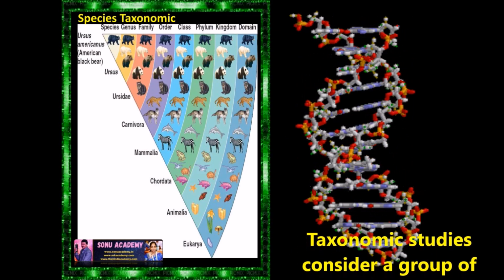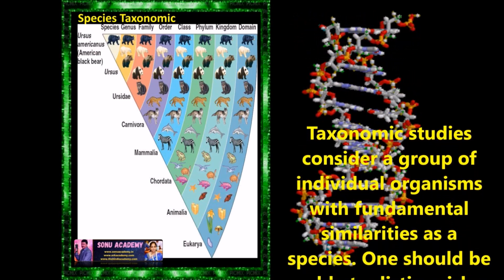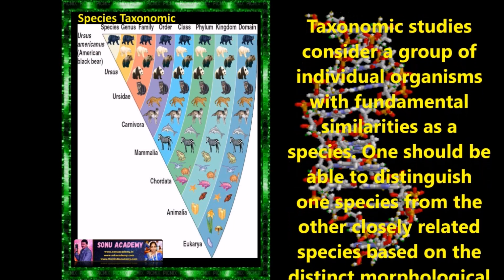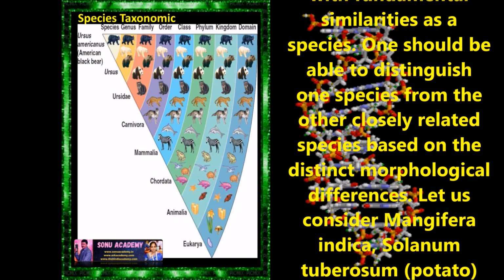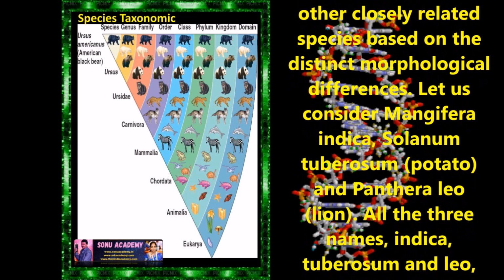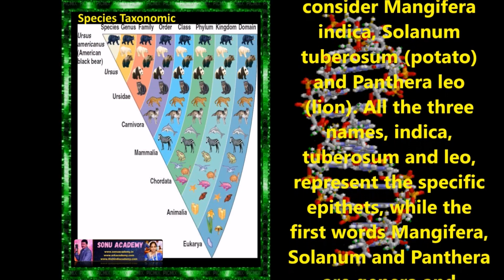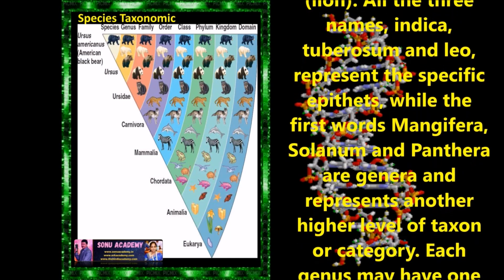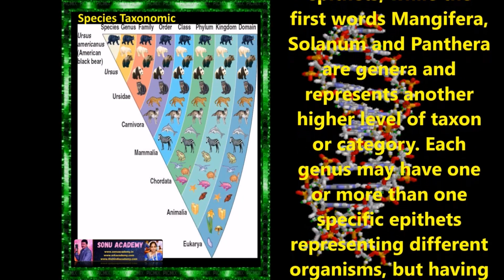First, let us discuss species. Taxonomic studies consider a group of individual organisms with fundamental similarities as a species. One should be able to distinguish one species from other closely related species based on distinct morphological differences. Let us consider Mangifera indica, Solanum tuberosum, potato, and Panthera leo, lion. All three names indica, tuberosum and leo represent the specific epithets, while the first words Mangifera, Solanum and Panthera are the genera and represent another, higher level of taxon or category.